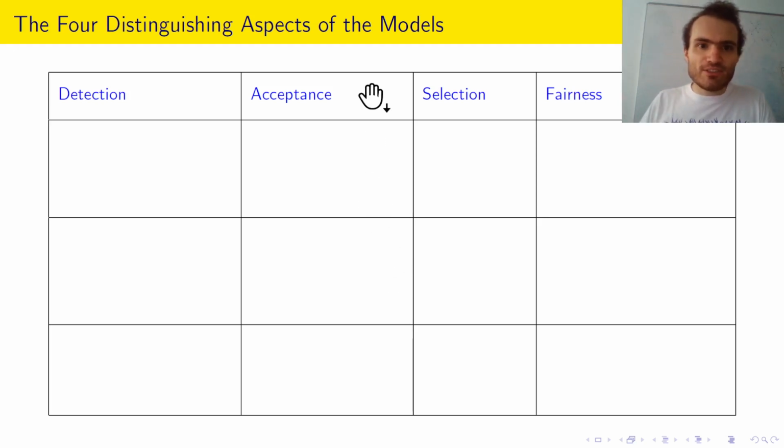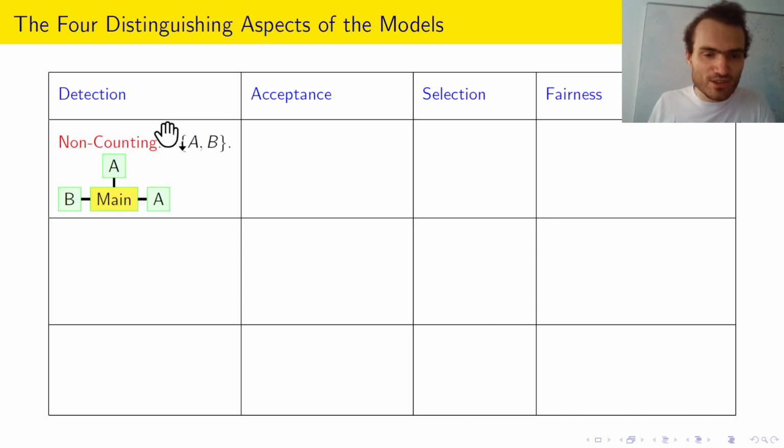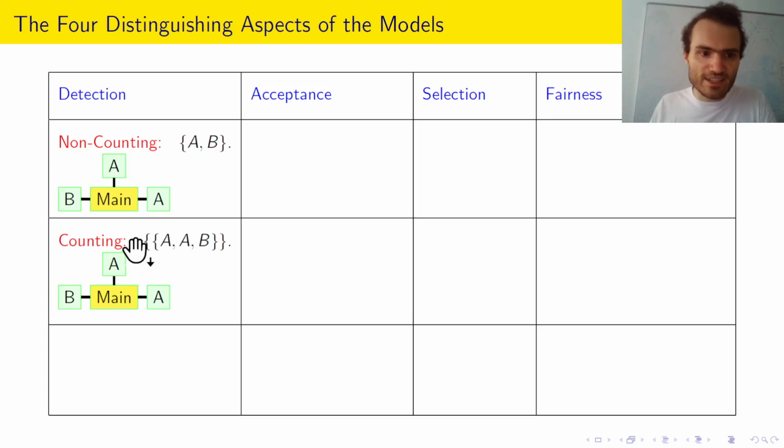So altogether, there are four distinguishing aspects we considered, and the selection mechanism will be explained on this slide. So for detection, first we had non-counting. So the node main in this case only knows that there is a neighbor in state A and a neighbor in state B. It does not know that there are actually two. So it would perform the same step even if this node did not exist. On the other hand, in the counting case, main could perform different steps if this node does not exist or if this node does exist.